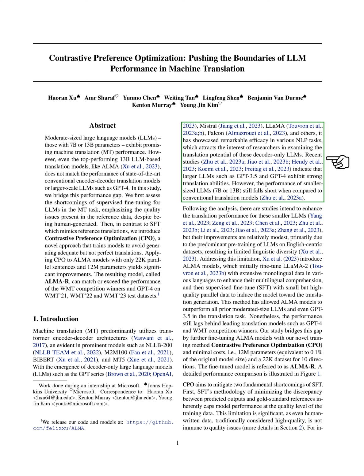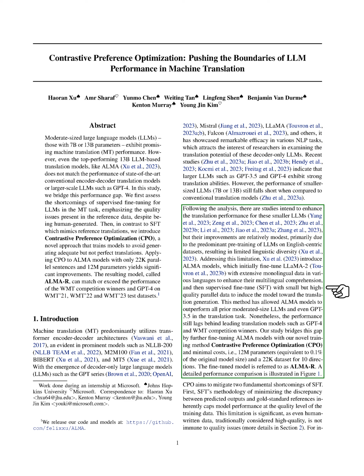These models have shown great potential in various natural language processing tasks, including translation. However, smaller LLMs, with 7 billion or 13 billion parameters, don't perform as well as traditional translation models. Some researchers have tried to improve these smaller LLMs, but the results have been modest, mainly because these models are usually trained on English-centric datasets, which limits their linguistic diversity. To address this, we've introduced ALMA models.